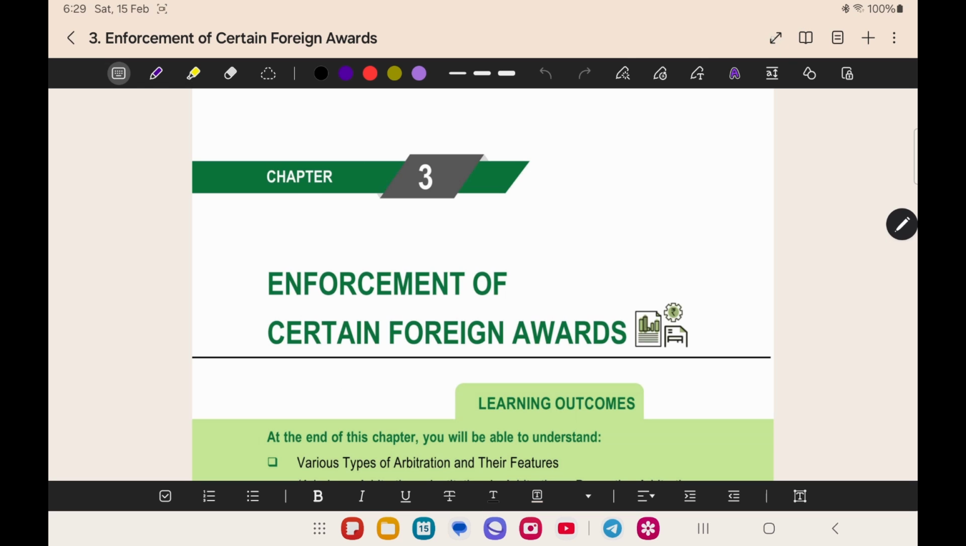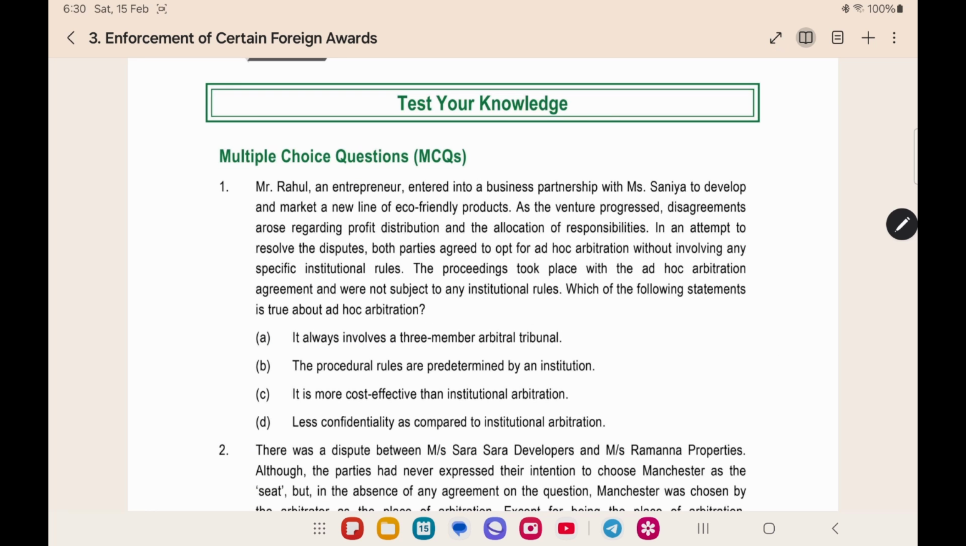Next, we are going to see the MCQs of Chapter 3, Enforcement of Certain Foreign Awards. Now let's read the first question. Mr. Rahul, an entrepreneur, entered into a business partnership with Miss Sania to develop a market of a new line of eco-friendly products. As the venture progressed, disagreements arose regarding the profit distribution. In an attempt to resolve the dispute, both parties agreed to ad hoc arbitration. What is the meaning of ad hoc arbitration?